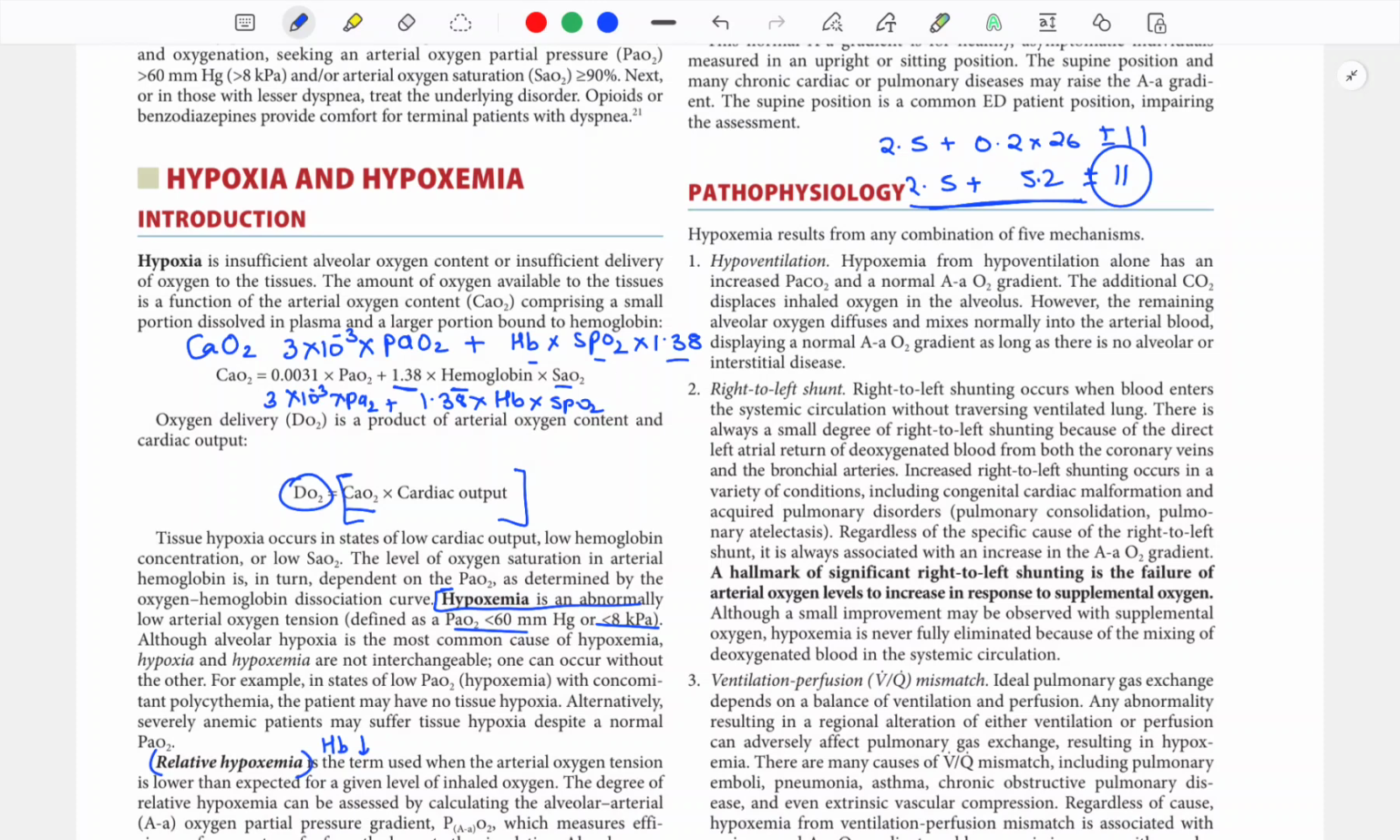hemoglobin to appear cyanosed. Similarly, a patient who has 5 grams of hemoglobin also requires 5 gram hemoglobin to be reduced to appear cyanosed. So you can see the polycythemic patient will falsely appear cyanosed, while anemic patient, despite having hypoxia, will never appear cyanosed. Patients will not respond to supplement oxygen in right to left shunt.